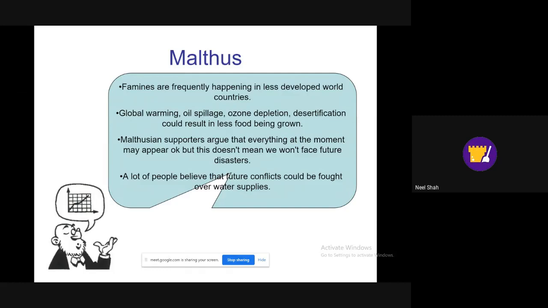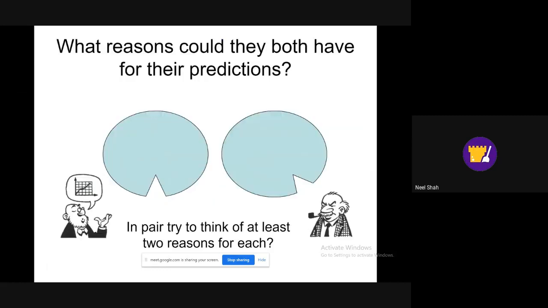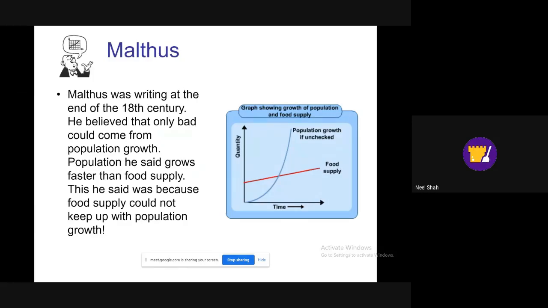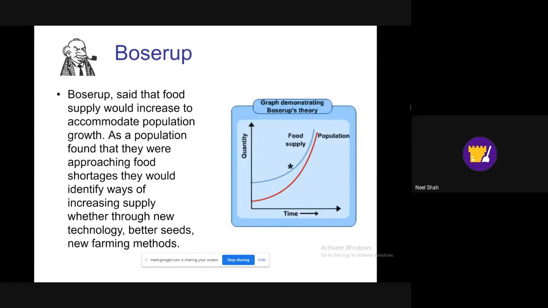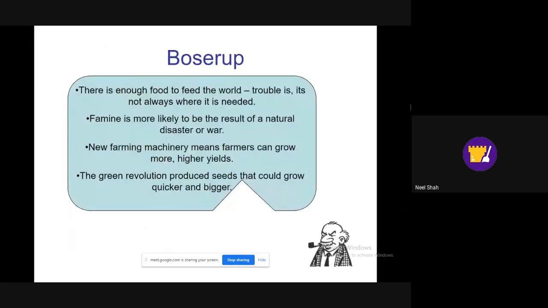But just because everything is okay now doesn't mean that what Malthus is saying won't happen in the future. It might not have happened yet, but maybe, perhaps we are at this point, and we could easily tip over onto here. So Boserup theory. Why is Boserup an optimist?